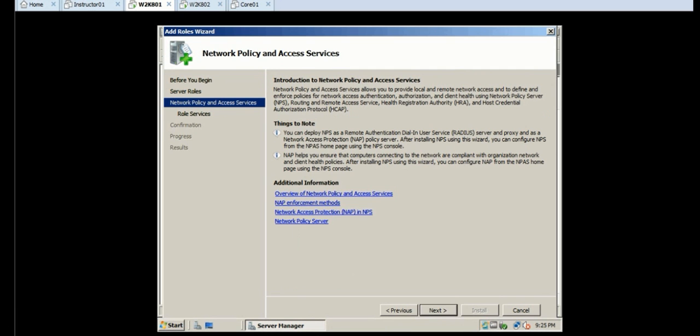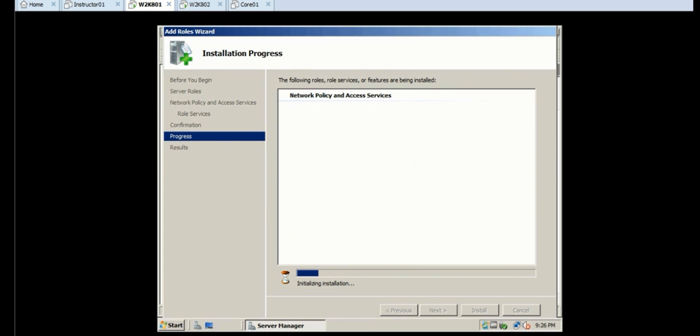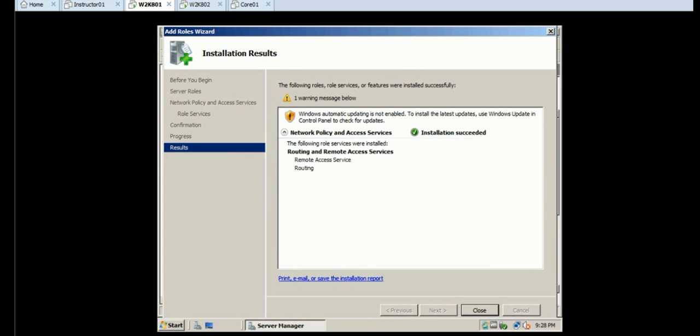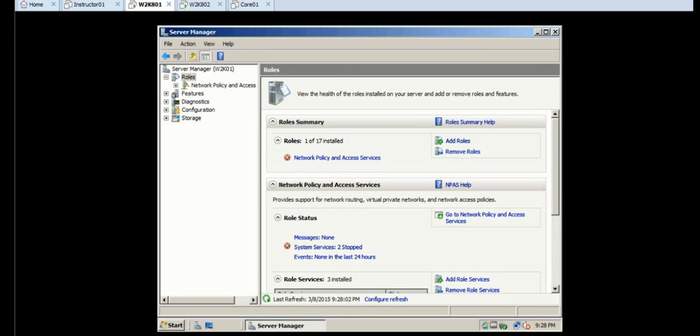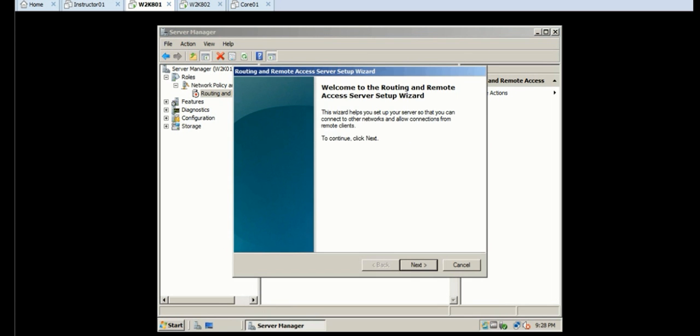We're going to click Add Roles, Server Roles. We're going to check Network Policy and Access Services. We're going to click Next. We're going to click the checkbox next to Routing and we're going to add the required roles. Click Install. Once it installs, you can go ahead and close that out.